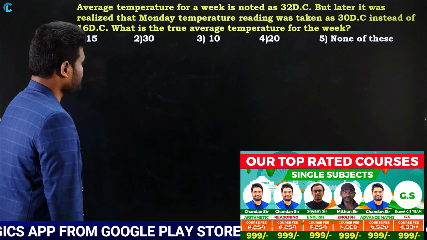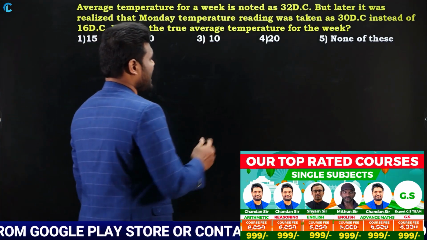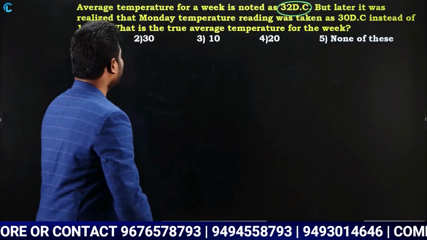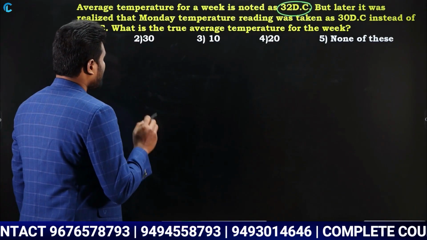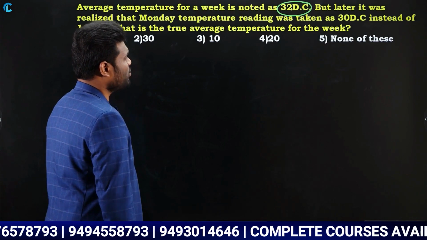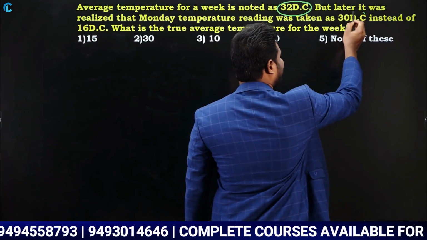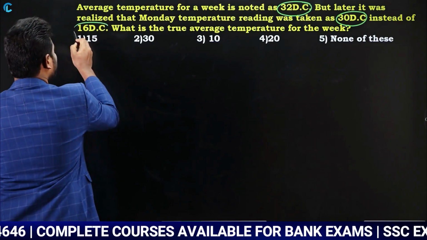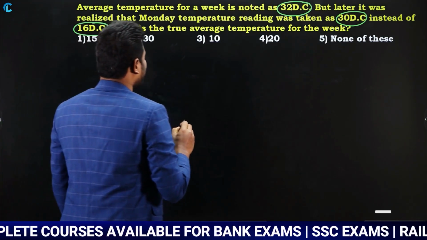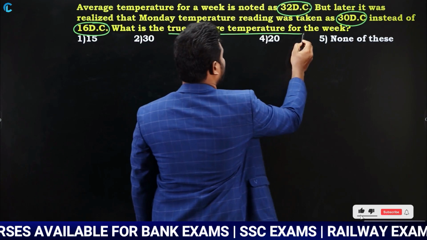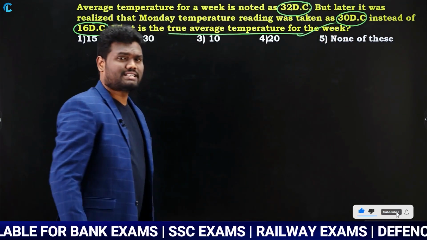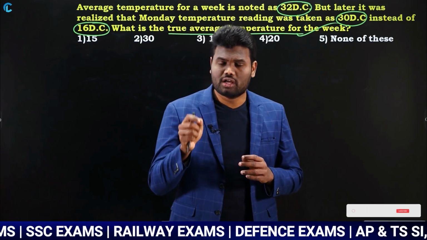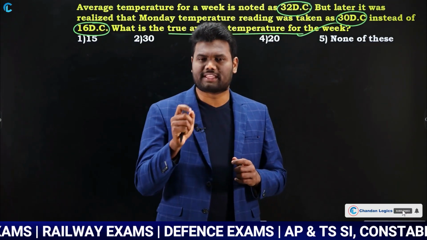Average temperature for a week is noted as 32 degrees Celsius, but later it was realized that Monday temperature reading was taken as 30 degrees Celsius instead of 16 degrees Celsius. What is the true average temperature for the week? So they are asking us to find the correct average temperature or true average temperature for the week.